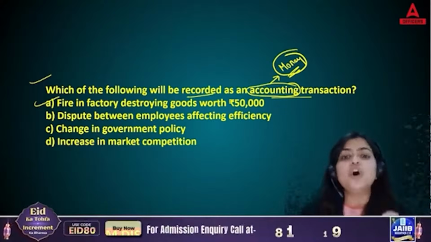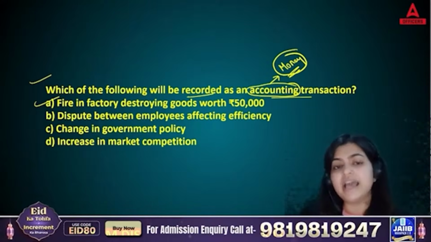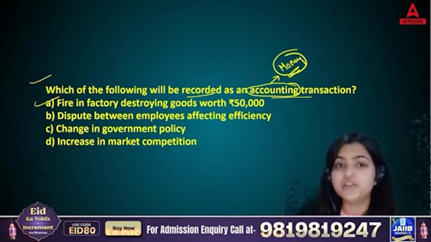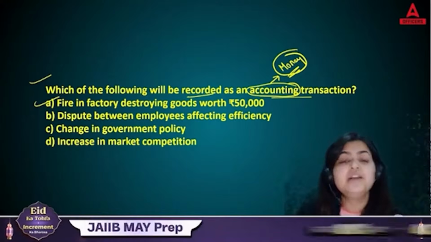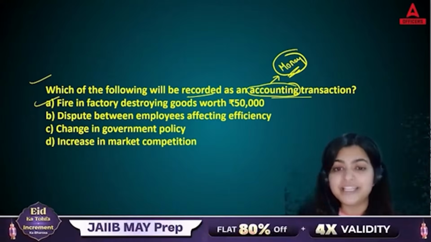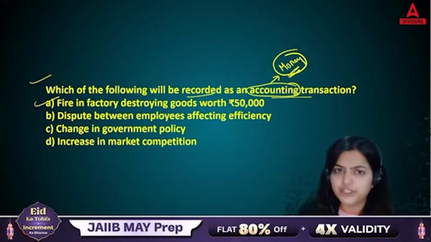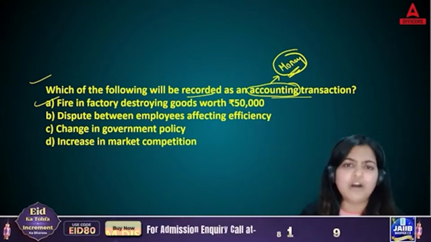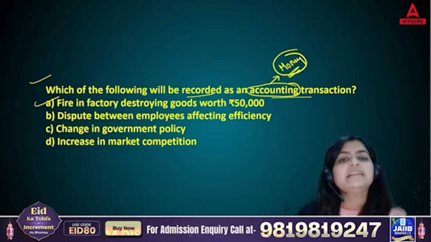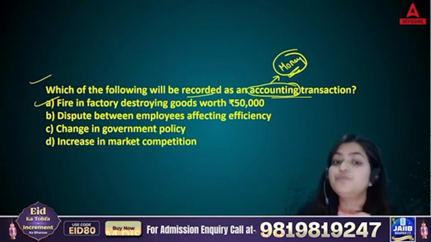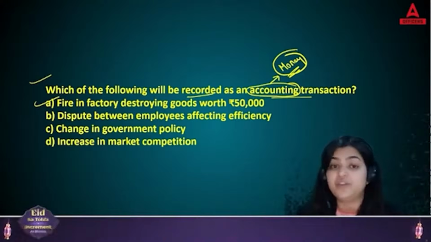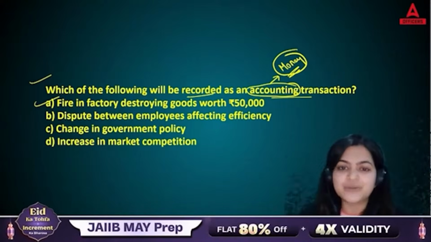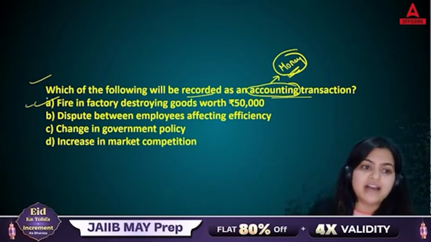Yes or no? So always remember, whenever you see accounting, it means we are going to deal with numbers only. Numbers means in terms of money only. So if monetary flow is there, whether inflow, outflow, any sort of flow can be there, that is going to be accounting. So this is the shortcut which will help you to remember accounting. So the correct answer of this question is answer A.